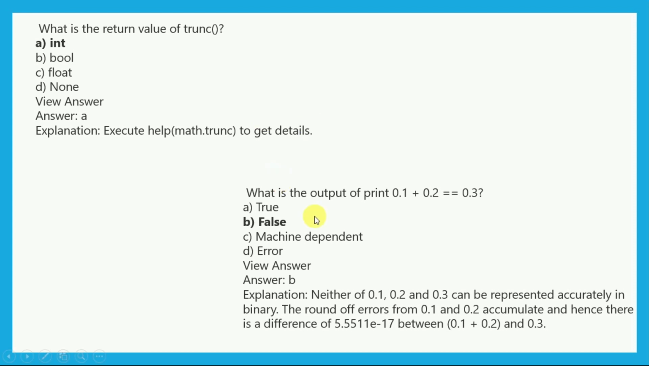Now what is the output of print 0.1 plus 0.2 equals 0.3? So is it true or false? It will give you the false output, because neither of 0.1, 0.2 and 0.3 can be represented accurately in binary. The rounding error from 0.1 and 0.2 accumulates and hence there is a difference, that is 5.5511 E minus 17, between 0.1 plus 0.2 and 0.3. Here is a conceptual thing, we have to be very clear about this.